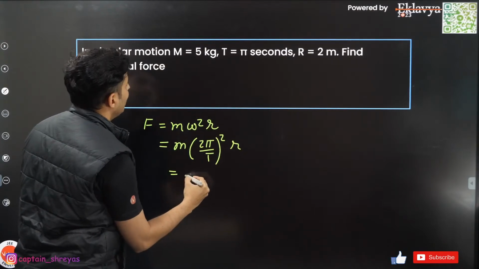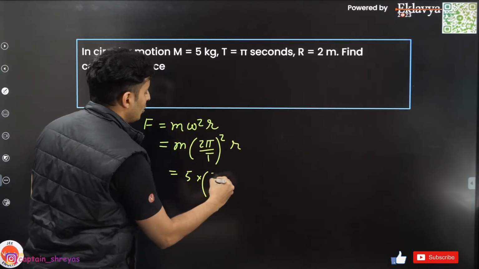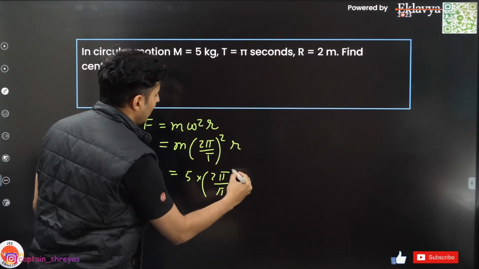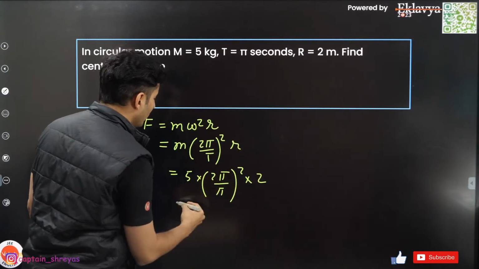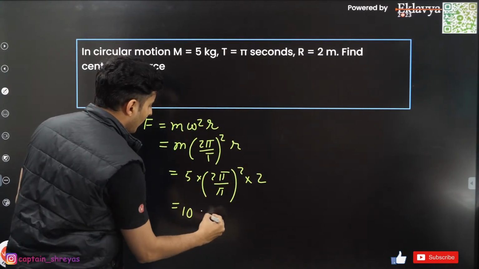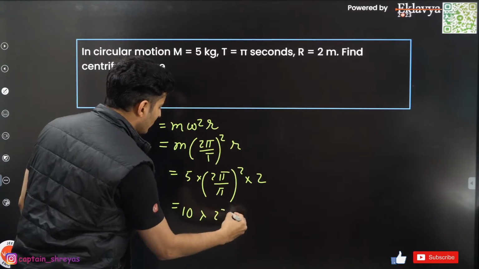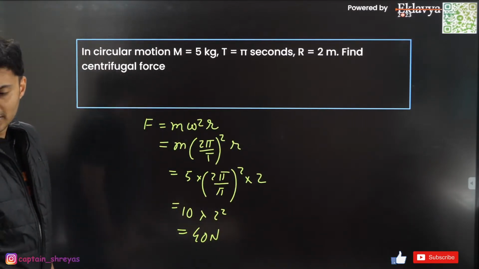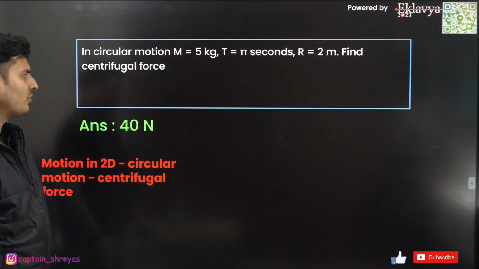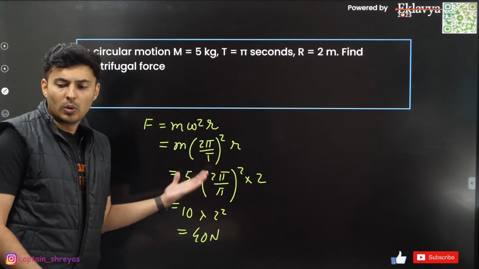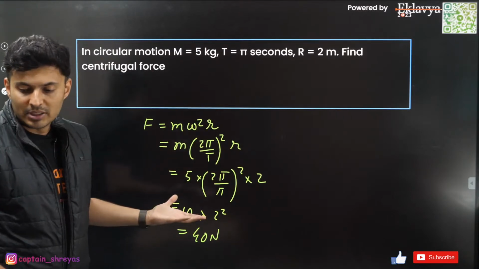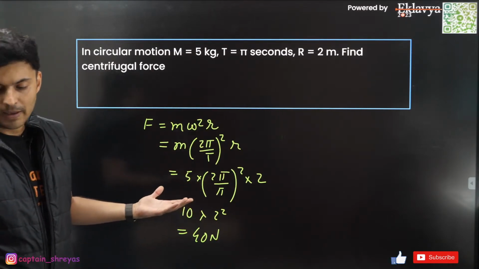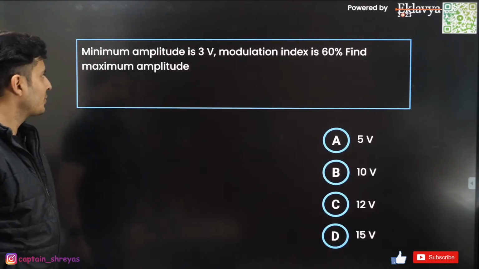So what is mass? Mass is 5. 2 pi by time period is pi square, radius 2. So 5 2s are 10 and pi cancels, so it will be just 2 square. So it will be basically 40 Newton. Just check it out, 40 Newton. Yes, the answer is 40 Newton. Such a laddu, easy peasy lemon squeezy question came. Very nice. Moving on to the next question.